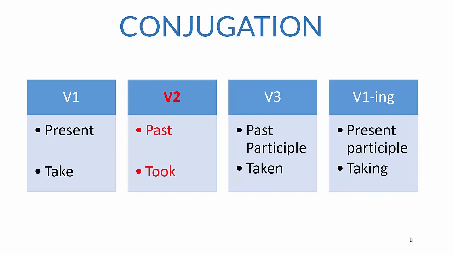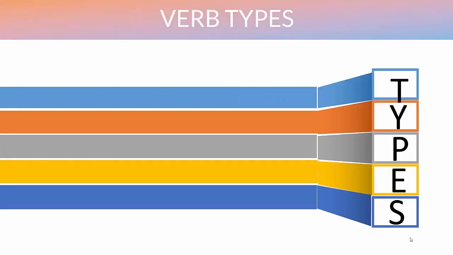We should not understand these forms as tenses because except for verb 2, verb 1, verb 3 and ing are used for any tense. And remember, verb 2 is used only in the past indefinite or the past simple tense. We need to know the forms of all the verbs that we use in our everyday conversation. For example, take, took, taken, taking, or give, gave, given, giving, etc. And the details will be explained in our further videos.